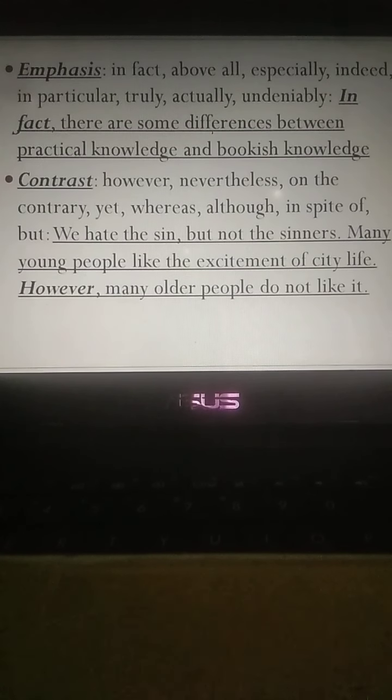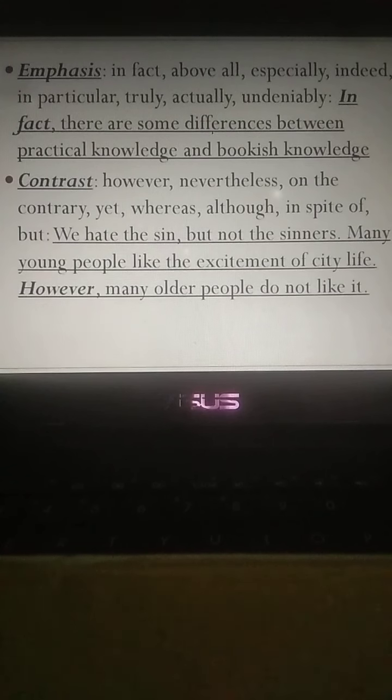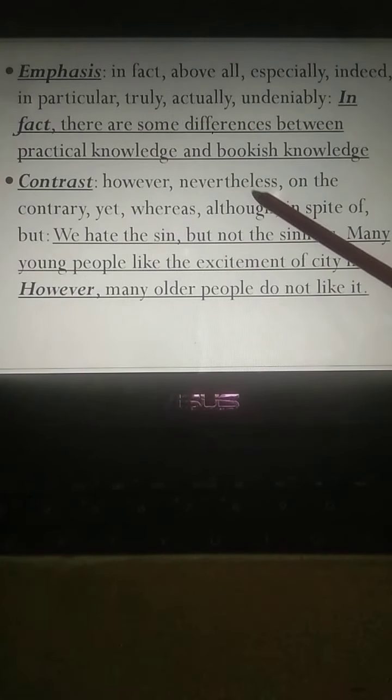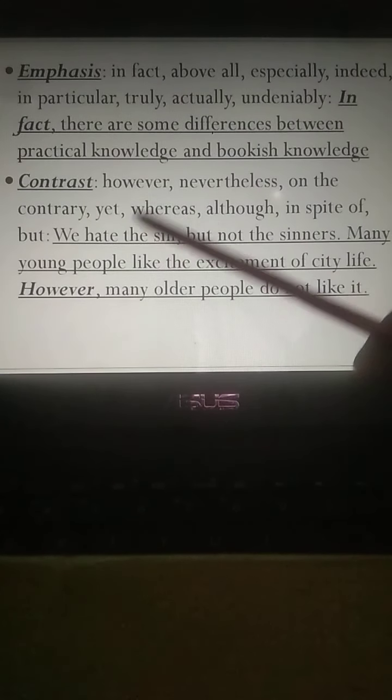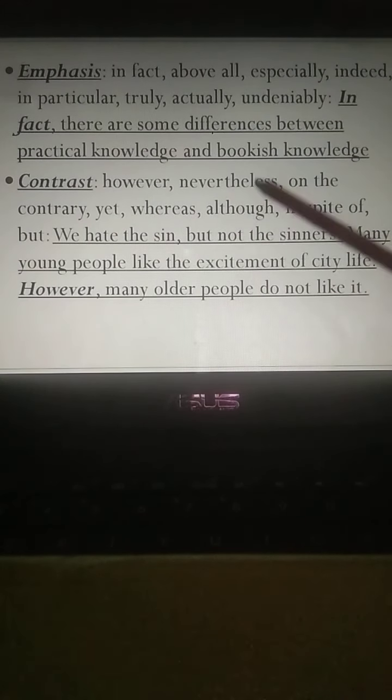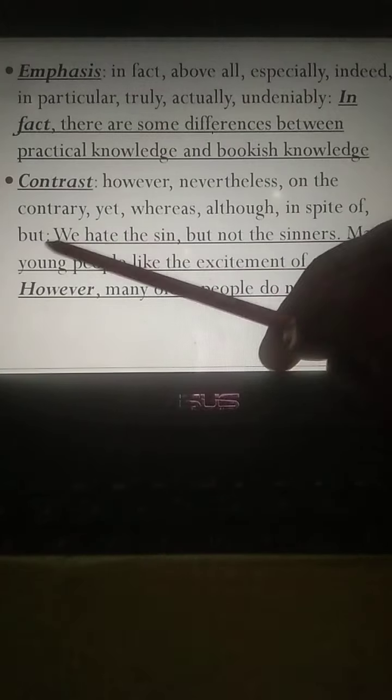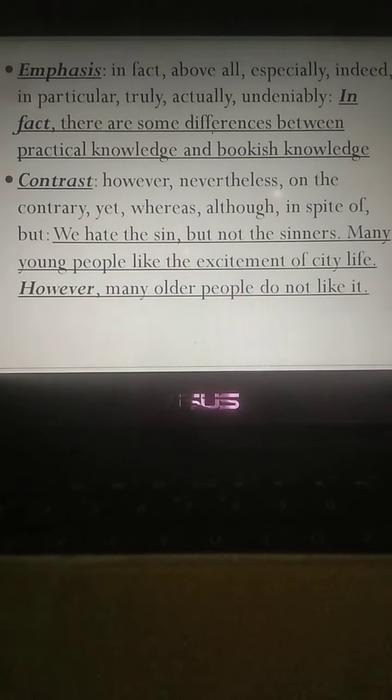Contrast. Contrast means to differ strikingly. If you want to differ strikingly between two ideas, you must use these connectors: that is, however, nevertheless, on the contrary, yet, whereas, although, in spite of, but, etc. Example: we hate the sin, but not the sinners.